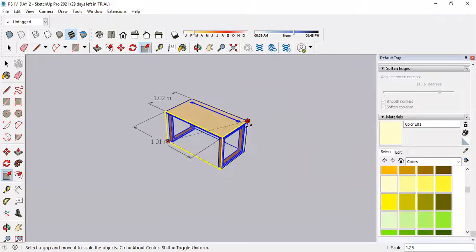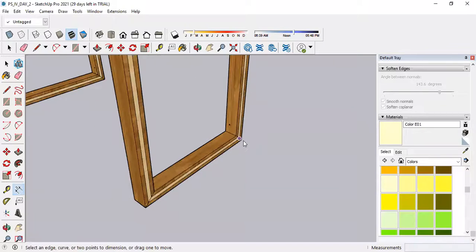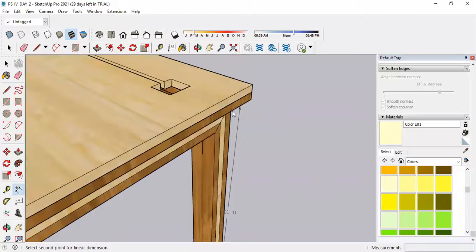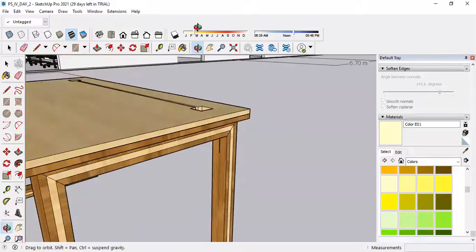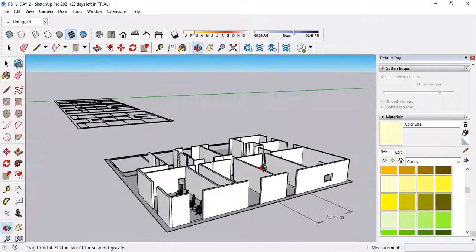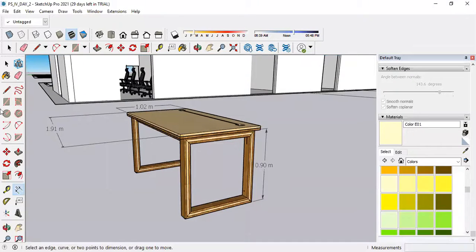Instead of doing this, we can do one thing. In the case of a table, the height is the major parameter and it is a fixed one. Let's check the height of this table from here to here. If I measure this, it is 0.9, so 0.9 or 1 meter is sufficient for sitting purposes.